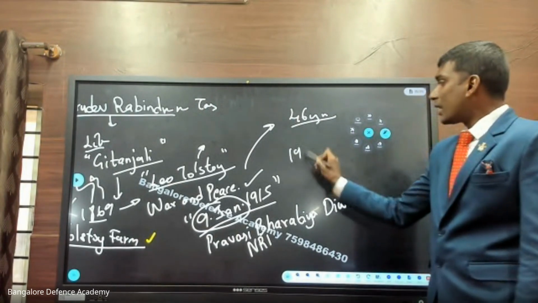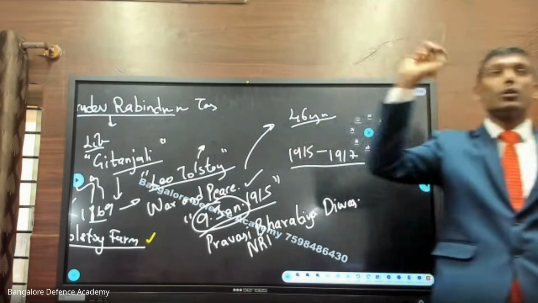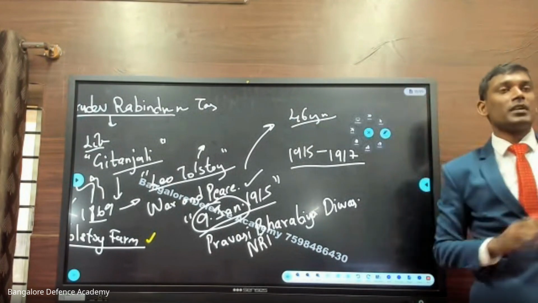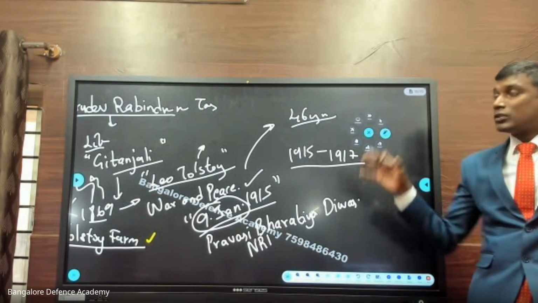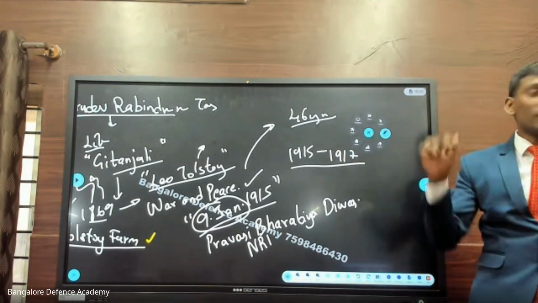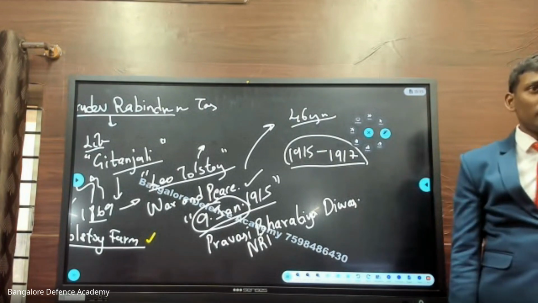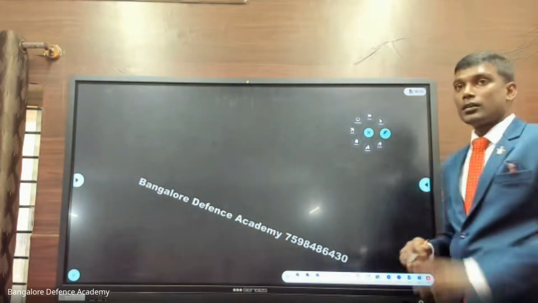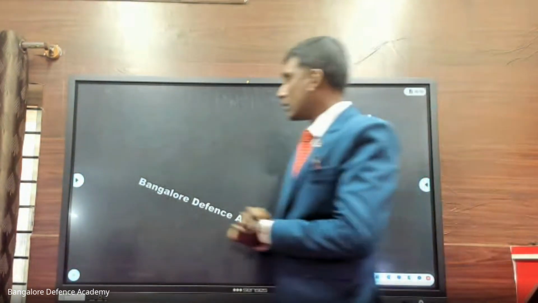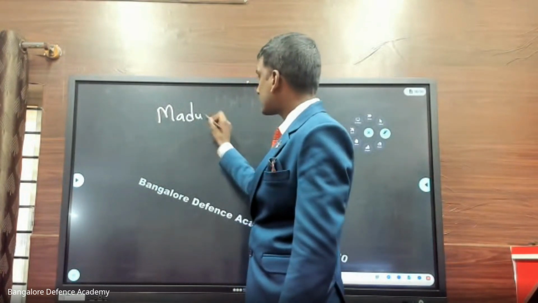So from 1915 till 1917, Gandhiji was touring all over India, interacting with the people, the common man. He was checking how the people are, what their sufferings are. This is what is happening from 1915 to 1917. There is one incident in his life which changes his attitude towards the Indian people. This happens in a place called Madurai.